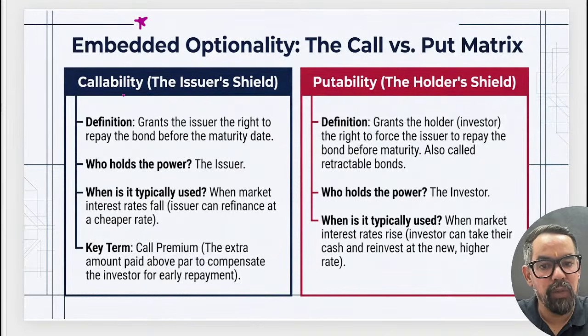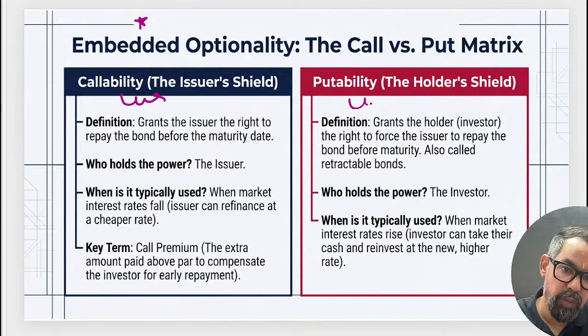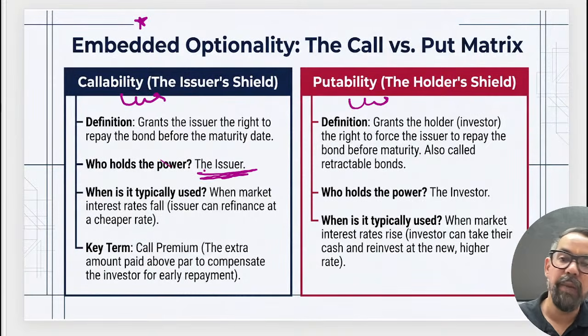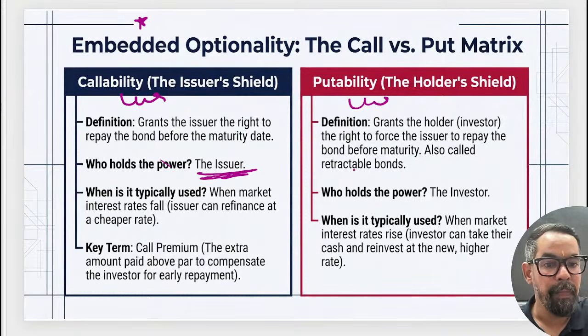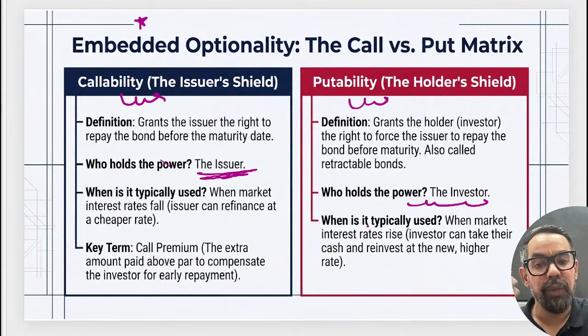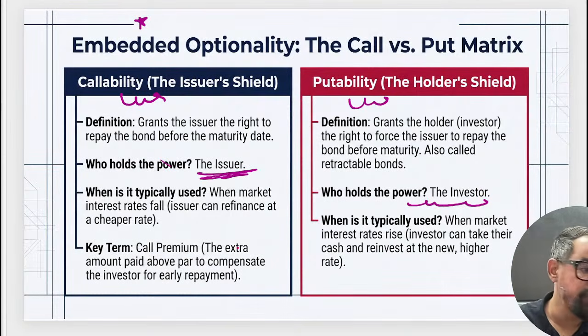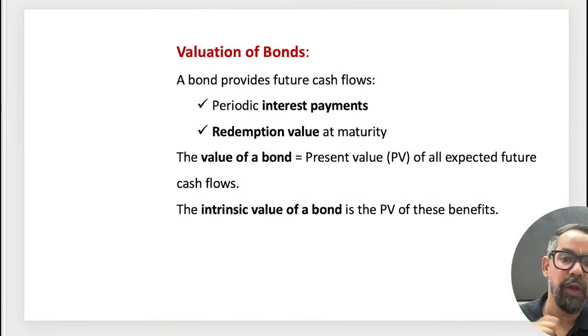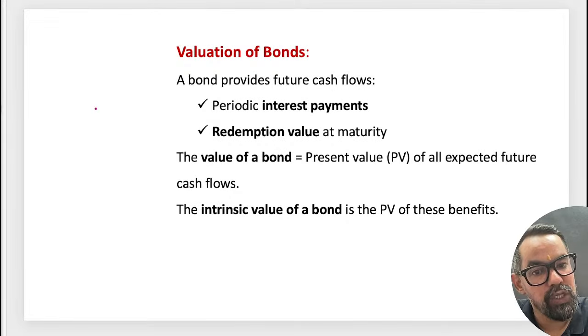One is callable bonds, another one is puttable bonds. Callable bonds provide the right to the issuer, who can buy back those bonds from the market. Puttable bonds provide the right to the investor, who can force the issuer to pay them back after a pre-specified period. Now the most important part is the valuation of bonds.